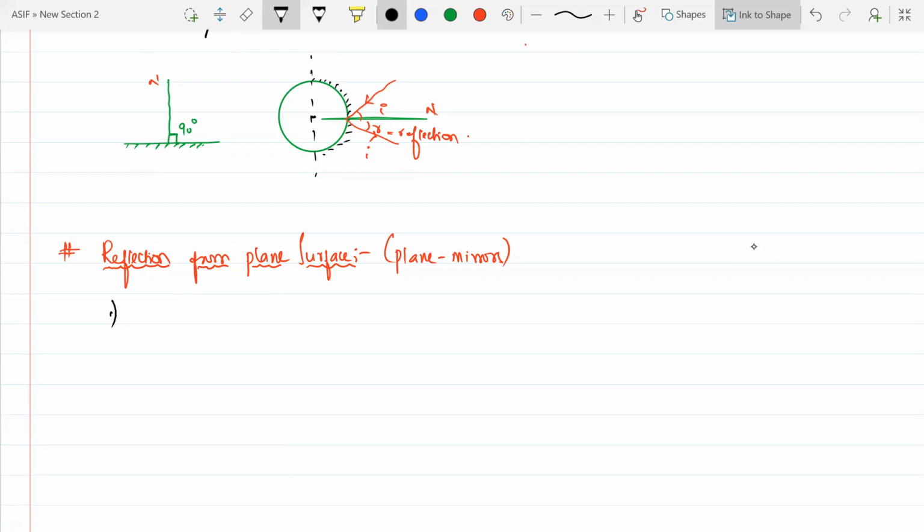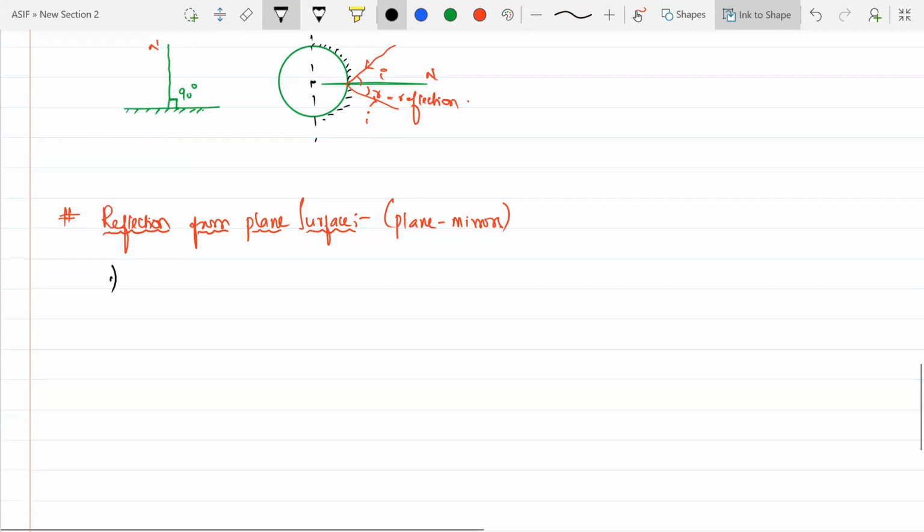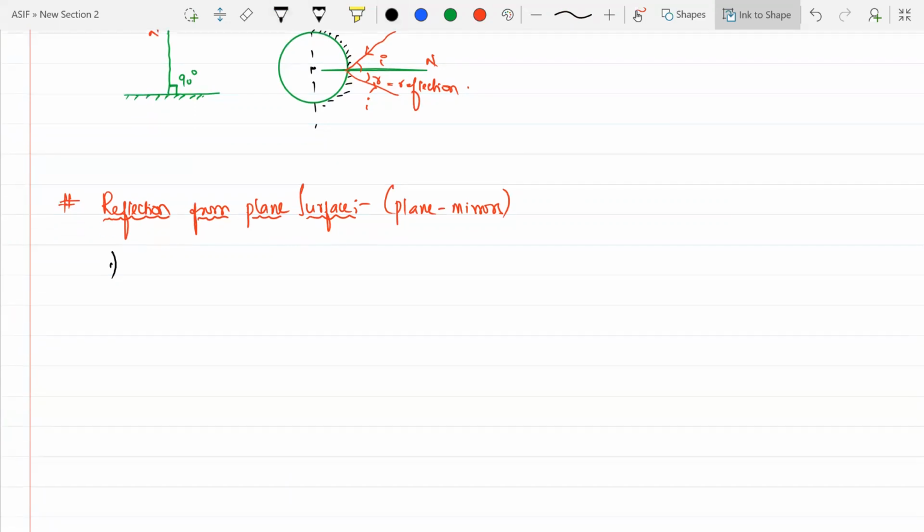Yes, sir. Will your size be changing or will it remain the same? Like if you are 5 feet, 6 feet, will it show 6 feet or will it show 12 feet to you? 6 feet only, sir. Same thing. That means the size will always remain the same. Right now this point is very important: the image formed by plane mirror.